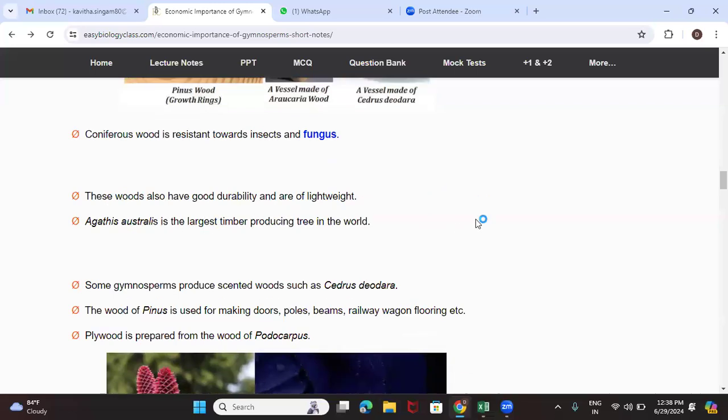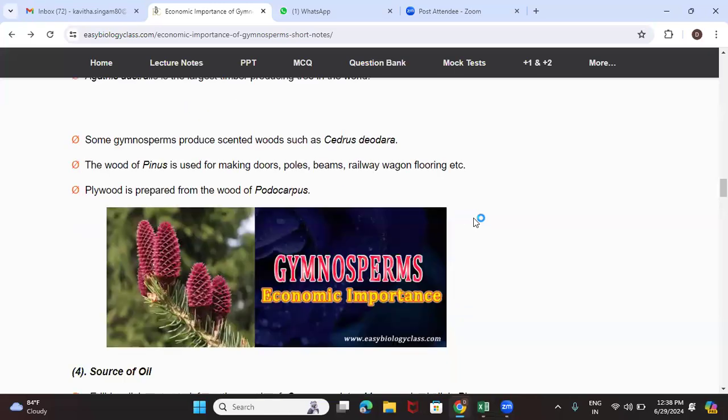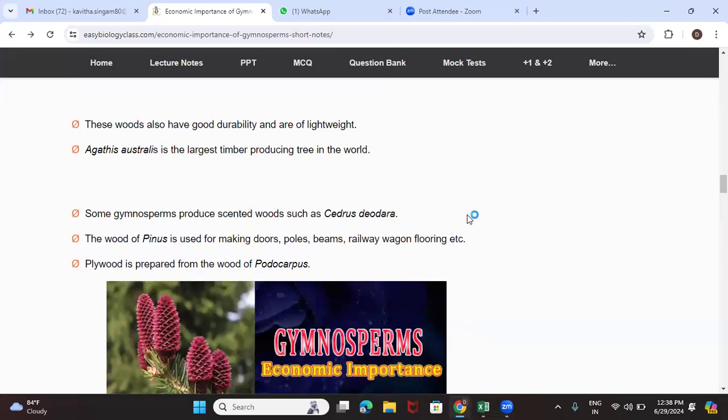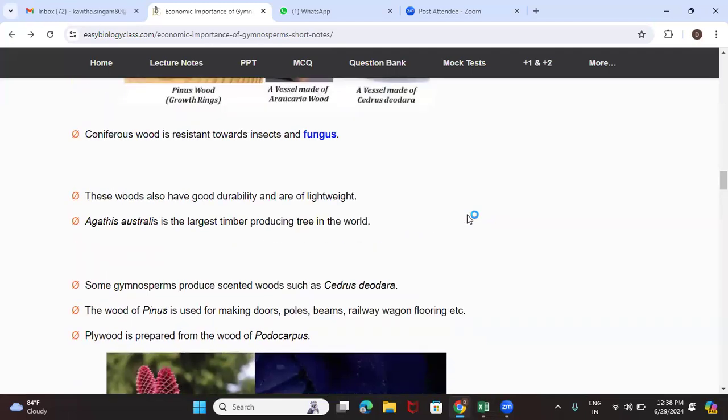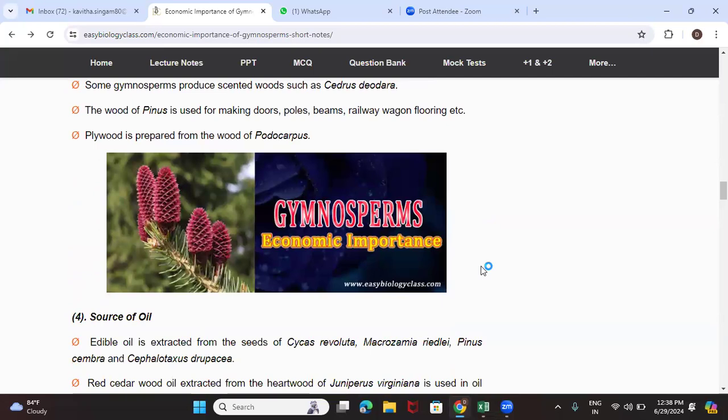The wood of Agathis, the wood of Cedrus, and the wood of Pinus and Podocarpus all play a very important role in the preparation of furniture, doors, railway wagons, and flooring of the railway wagons. The woods are scented, and are used in the preparation of plywood and all that.